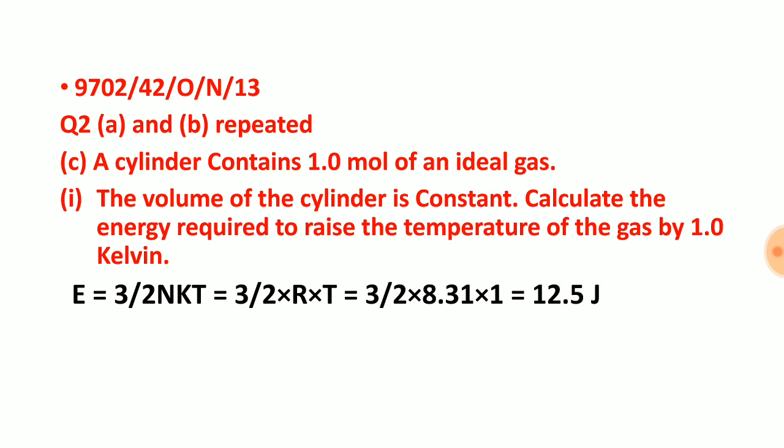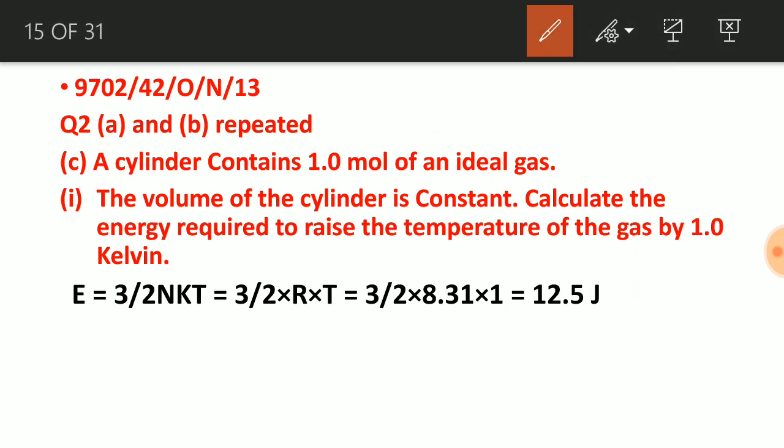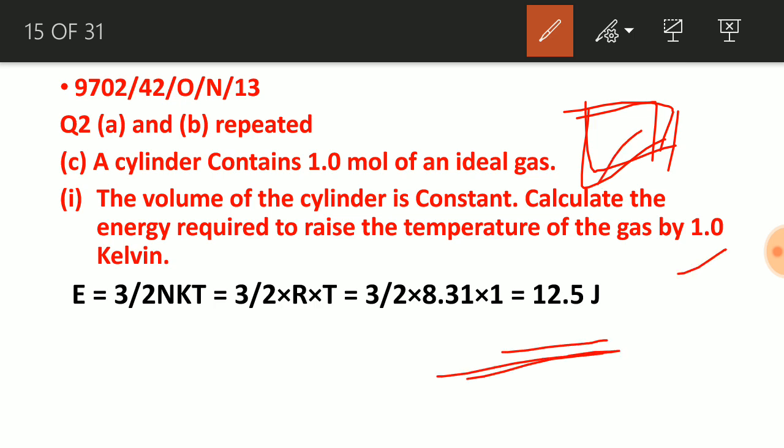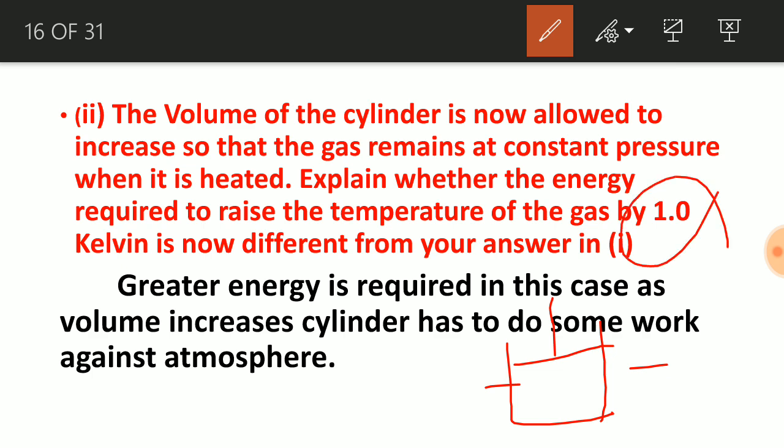Now the same case is here, but volume is not constant. Volume of the cylinder is now increasing. Now the question is asking again, we need to raise the temperature by 1 Kelvin. In this cylinder volume was constant, so in order to raise the temperature by 1 Kelvin we need to supply this energy. But in this case volume is not constant. The question is clearly saying that volume is increasing, the sides are moving, and we need to again increase the temperature by 1 Kelvin. Now how much energy is needed?